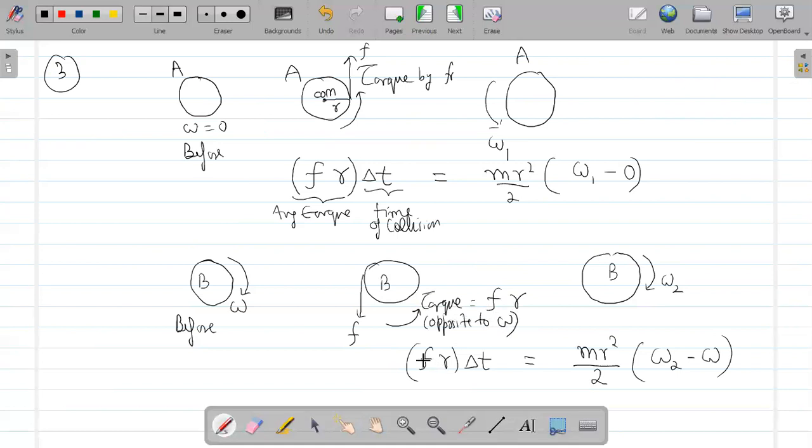Since it is opposite to omega, I will put a negative sign here. And now if I add these two equations, you will get an equation omega 1 plus omega 2 equals omega as your third equation. So this is your third equation. Then we have the fourth equation.